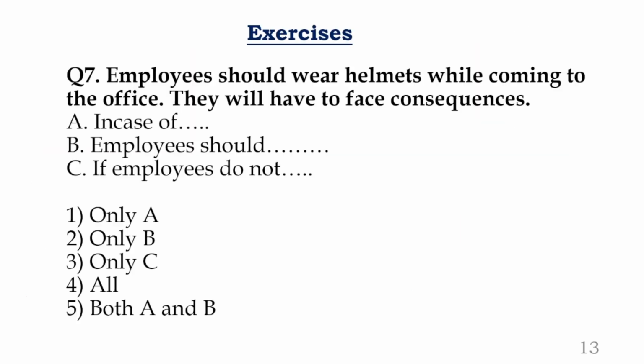Okay. Look at this. Employees should wear helmets while coming to the office. Employees, they should wear helmets while coming to the work. Maybe kind of caution. What's the next one? They will have to face consequences. See, it is kind of condition. So the condition is wear helmets. That's a condition. Otherwise, we will face the consequences.